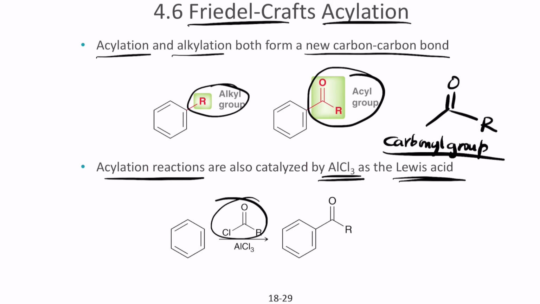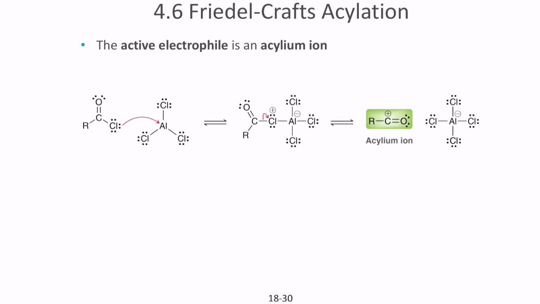So for example, if you take a general structure here, in place of chlorine you end up attaching this carbon directly onto the ring. So this carbon gets directly attached, substituting for the aromatic proton. So let's take a look at a general case and how the acylium ion forms.